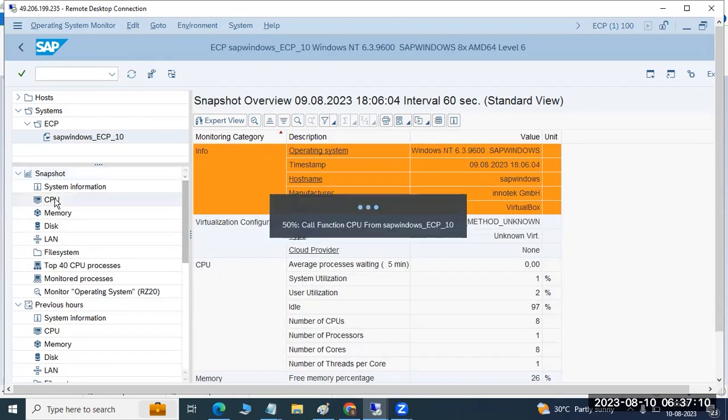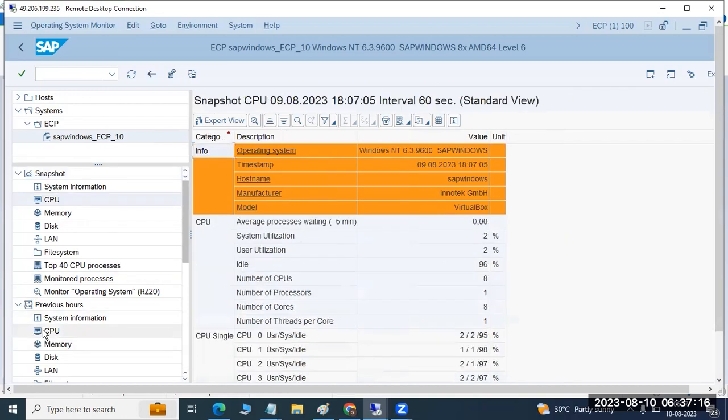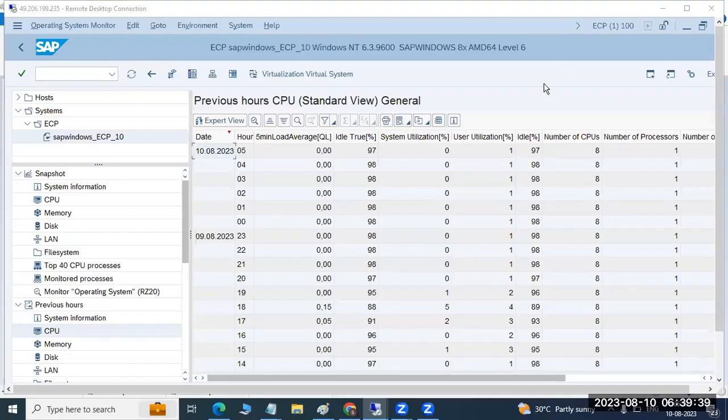And also we can find the top CPU snapshots here. We can see the previous hour CPU utilization, disk, LAN, all these. In ST06 we can see the CPU utilization for each hour. I think yesterday and today there is not much utilization on the CPU side.